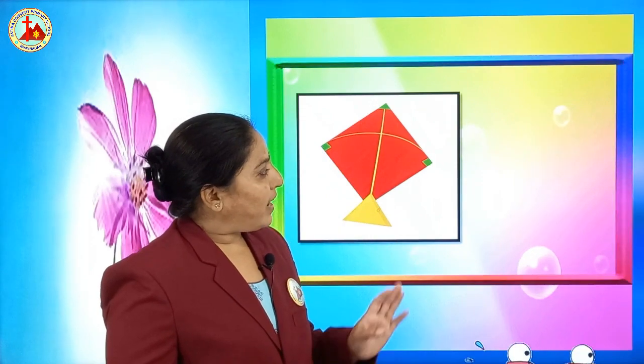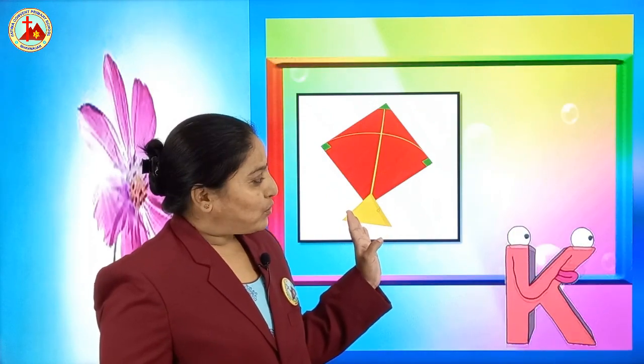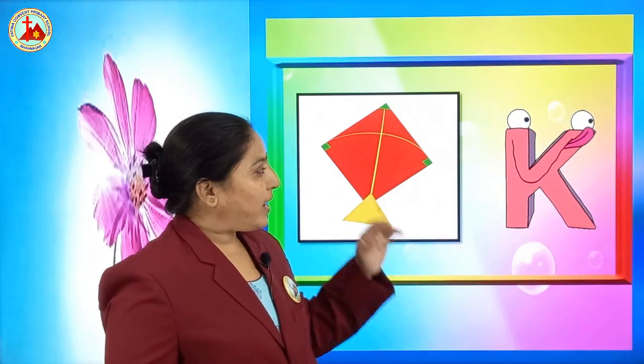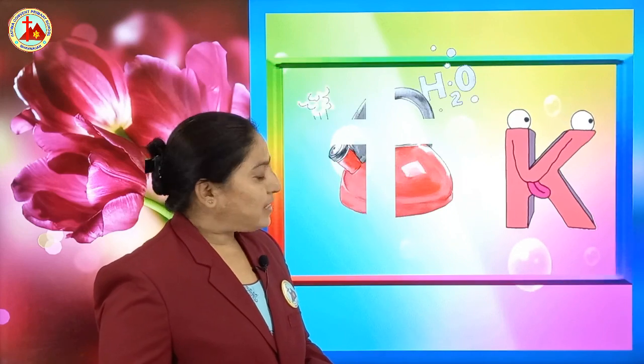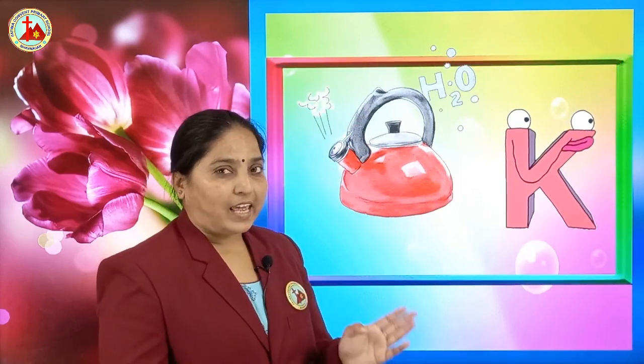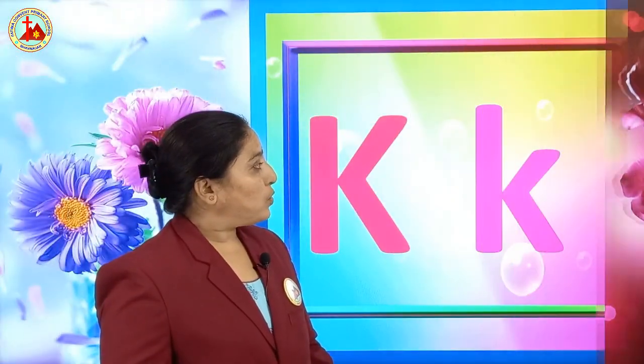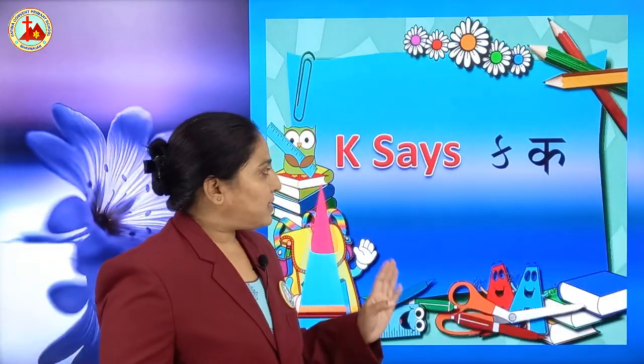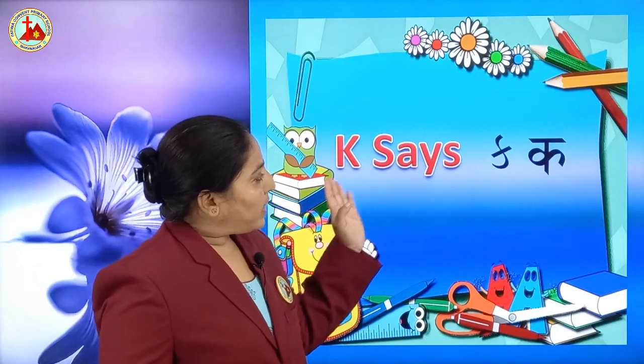Now next alphabet is, yes, kite. So which letter must be here? K. K for kite. K for king. K for, see, kettle. K for kettle. So this is capital K, small k. K says ka. What is the sound of K?